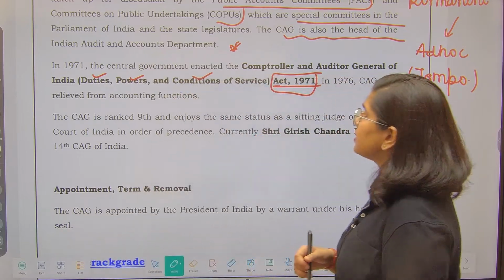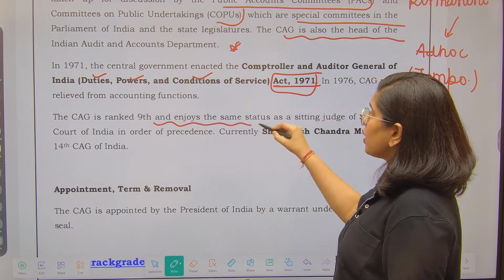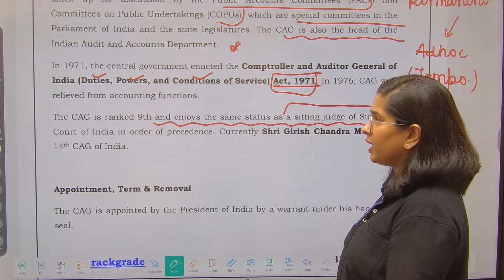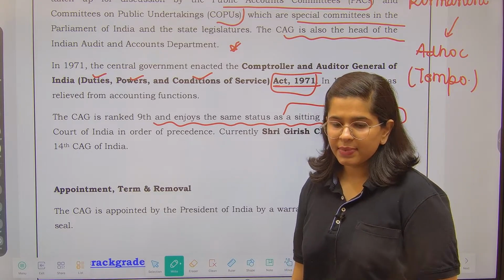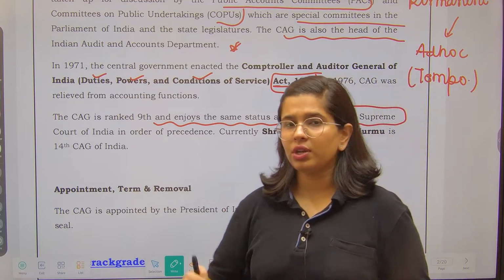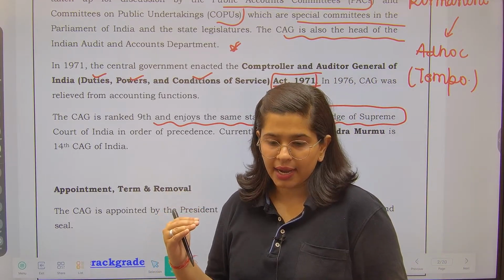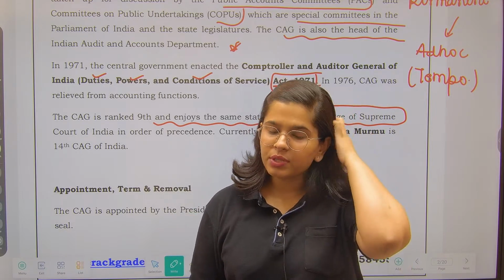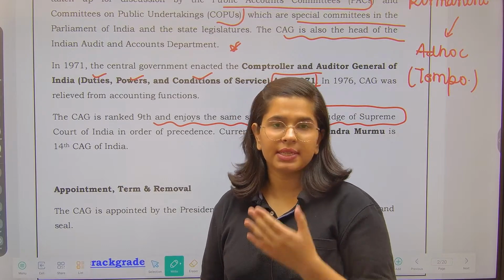Next, CAG is ranked 9th and enjoys the same status as a sitting judge of the Supreme Court of India in the order of precedence. Order of precedence means in our constitution we have given importance to the posts, right? If a person is holding a particular post, then he has a particular importance. That is called precedence.